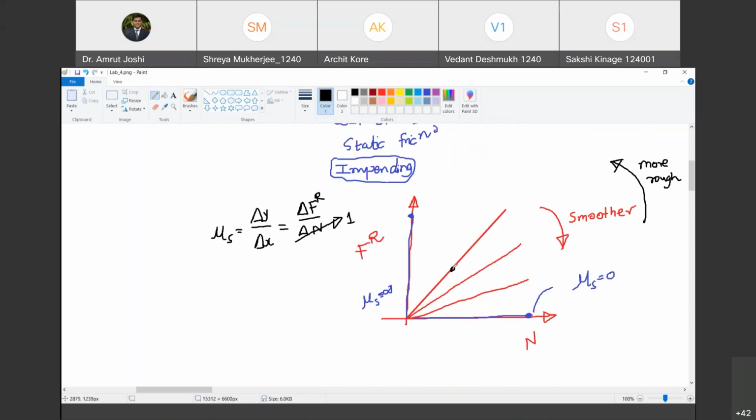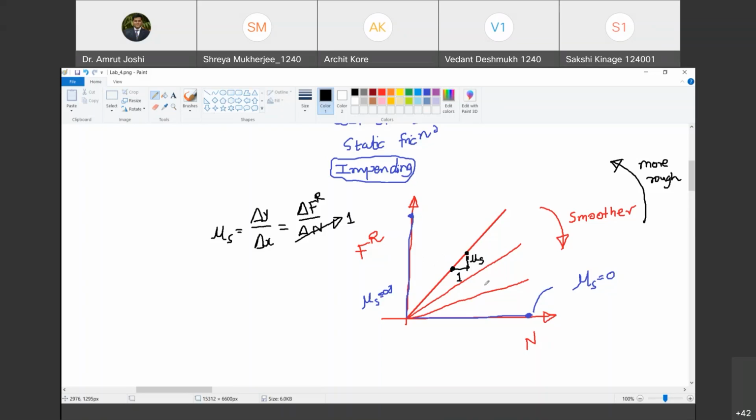See how the slope of the line is shown graphically. I am considering 2 points such that delta n is 1. Are you with me? Yes, sir. If delta n is 1, then the difference between fr at these 2 points itself becomes mu s. Do you agree with me? Yes, sir. So this is how mu s is shown graphically. Are you with me? Yes, sir.